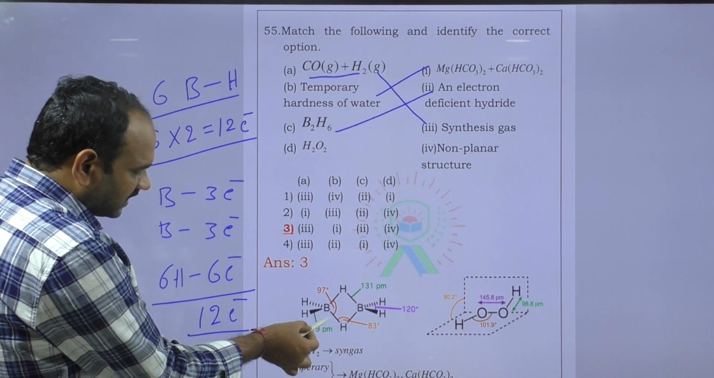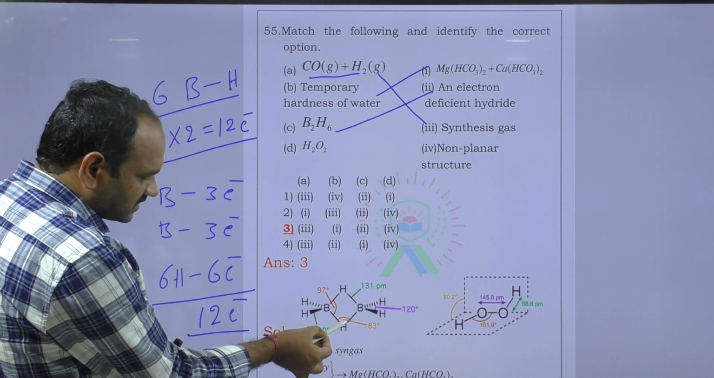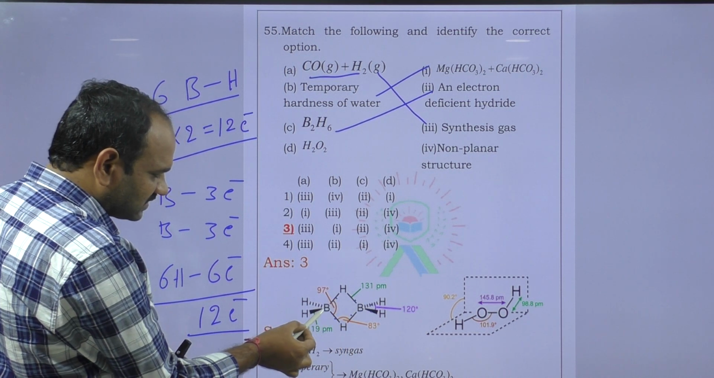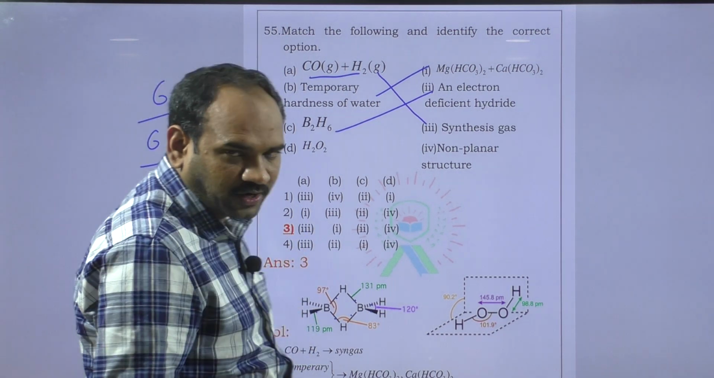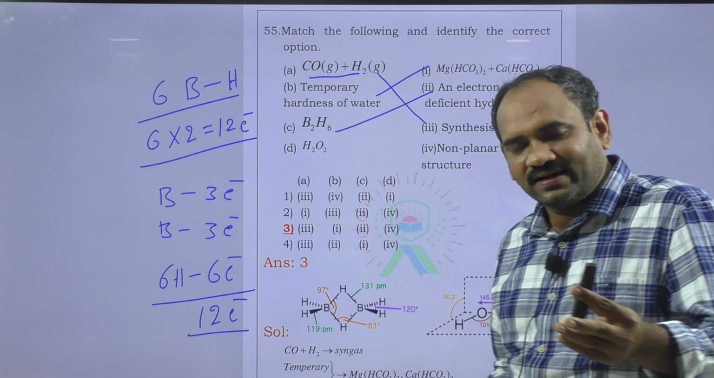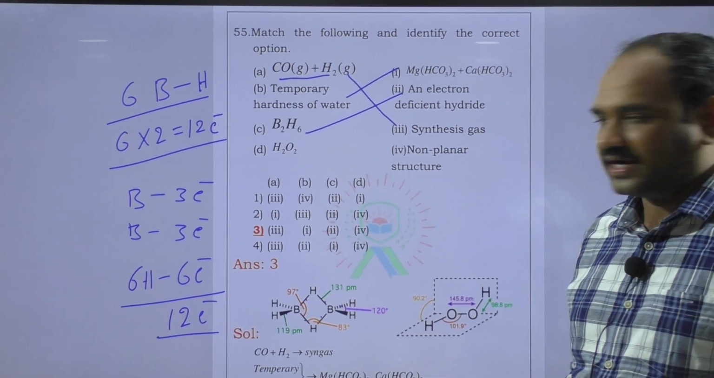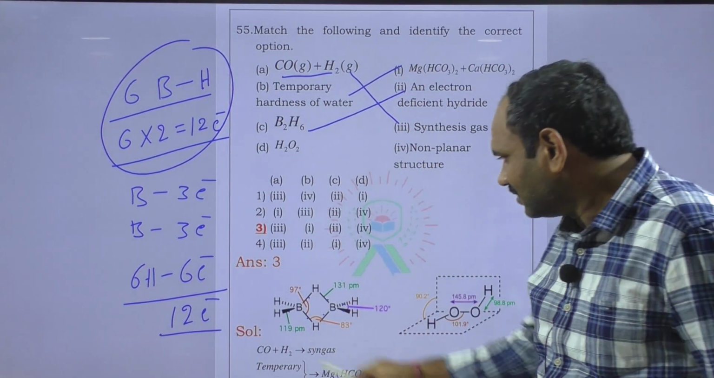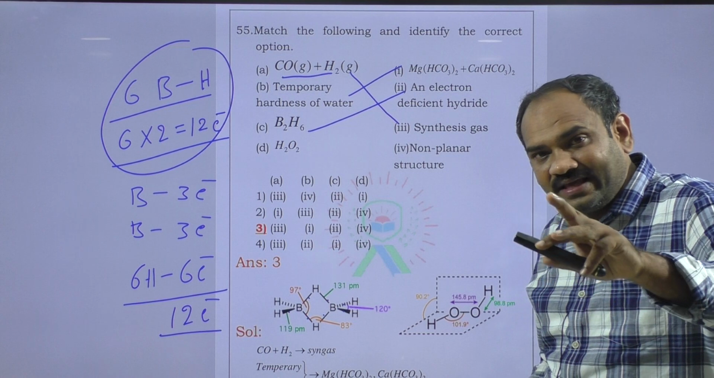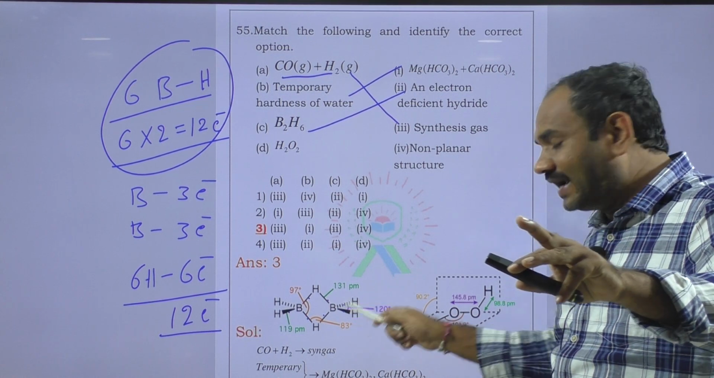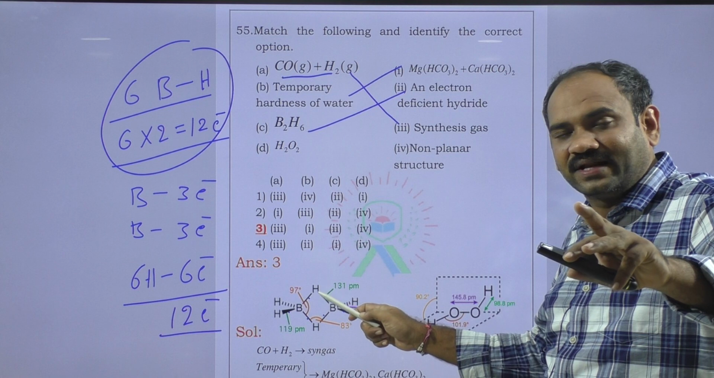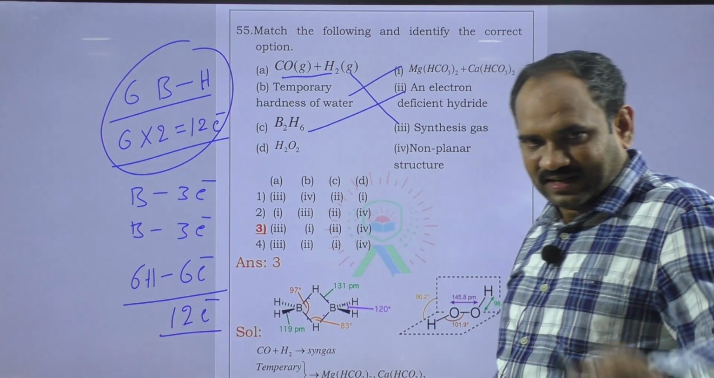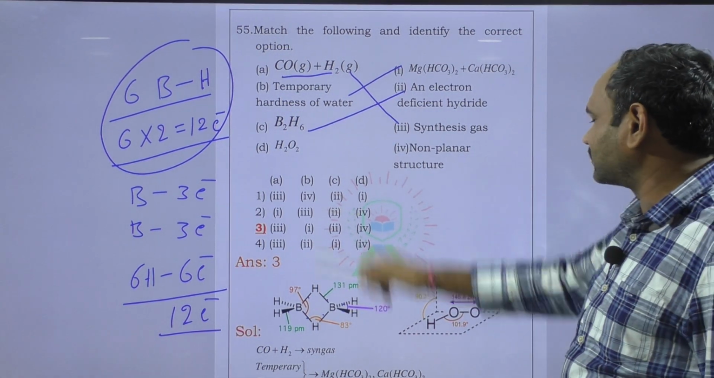But if you observe the diborane structure, how many bonds? 1, 2, 3, 4, 5, 6, 7, 8. 8 covalent bonds, which means 16 electrons. That's why this B2H6 contains fewer electrons than required. There are 8 covalent bonds, so it requires 16 electrons, but it contains only 12 electrons. Less than the required number of electrons. That's why it is electron deficient.